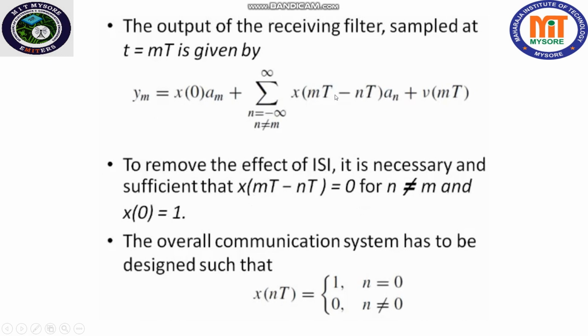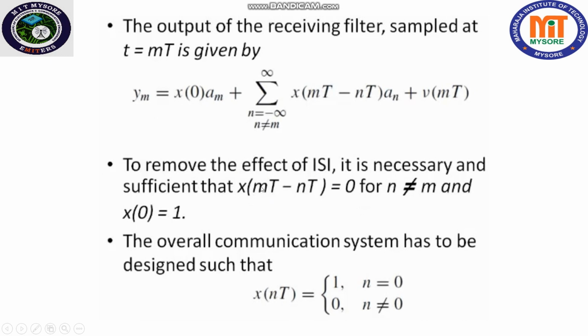This we want to make 0, that is x of mT minus nT is equal to 0 for n not equal to m, and x of 0 must be equal to 1. This is the condition. If these conditions are satisfied, then we can say intersymbol interference is 0.